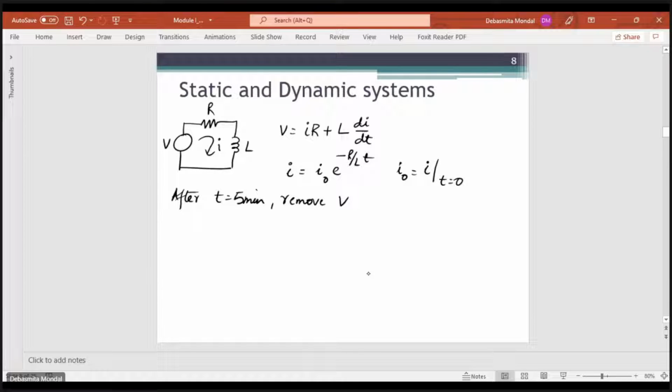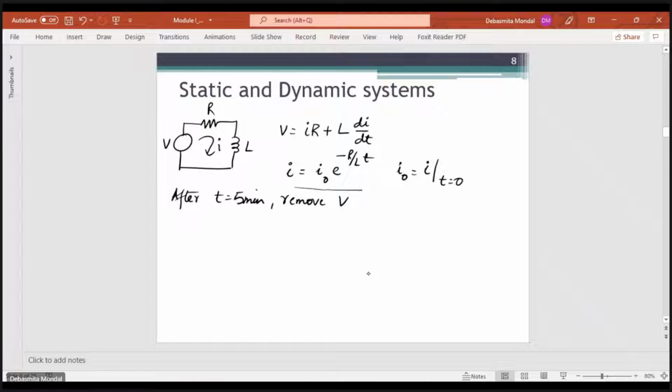Ideally, if this was a static system, the current through the system should immediately come down to 0, but that is not the case. Since there is an energy storing element present in the system, the current flowing through the system will exponentially reduce to 0, and that current is given by this equation.